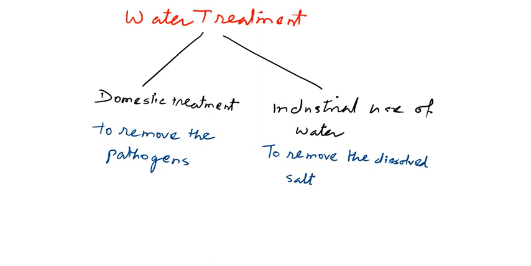We will see both of the treatments one by one, but when you think of the industrial treatment of water, it fundamentally involves removal of salts, and the removal of salts is to remove the hardness from water.